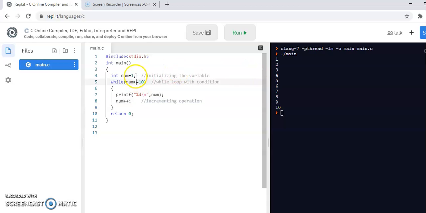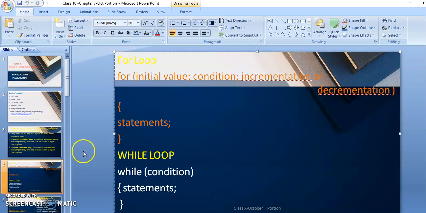First it checks num is equal to 1. Is 1 less than 10? Yes, it is. So the print statement is executed, then num plus 1. So the present value is 2. Again it checks, is 2 less than 10? Yes, then it prints the value. Then again it comes over here with 3. 3 is less than 10, so num plus 1. Every time, the value gets incremented by 1. Okay, so the while loop is over.